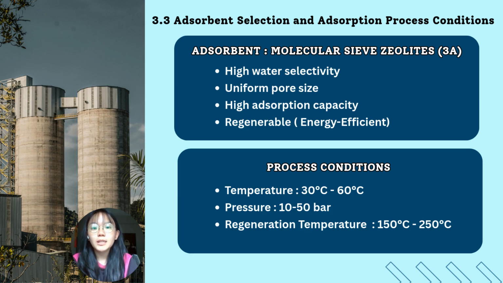And furthermore, the adsorbent is regenerable and energy efficient. Once the adsorbent becomes saturated, it can be regenerated by heating, reducing the need for frequent replacement and lowering the operating cost. The operating conditions for adsorption are 30 to 60 degrees Celsius and 10 to 50 bar. Meanwhile, the regeneration is performed at 150 to 250 degrees Celsius to restore adsorption capacity.